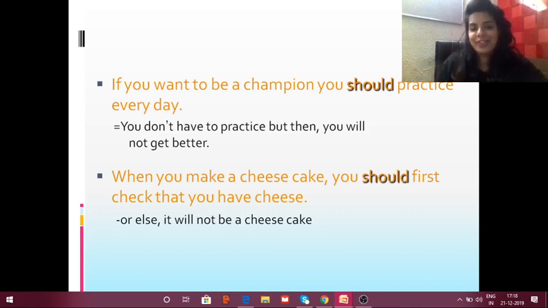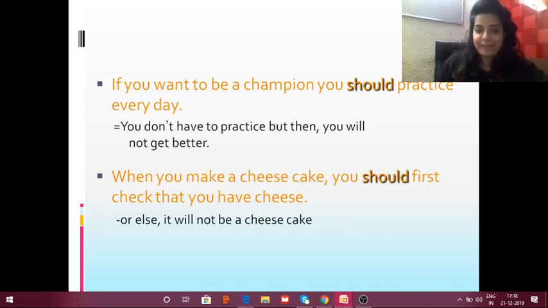This is the implication. When you make a cheesecake, you should first check that you have cheese. What's the implication? If you don't have it, you can't make it, or otherwise, it will not be a cheesecake. Right.